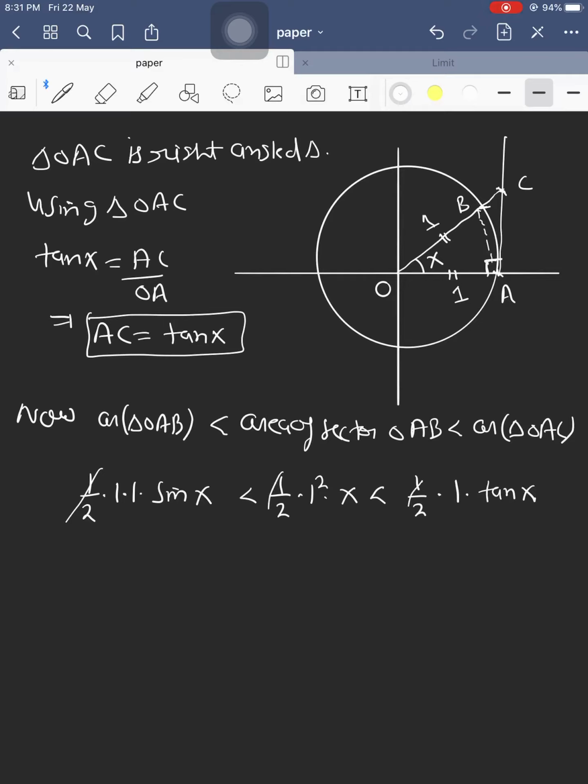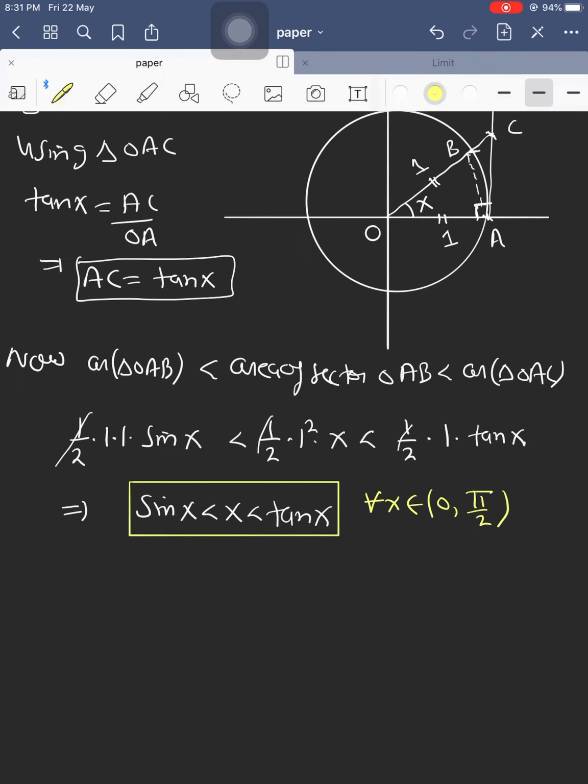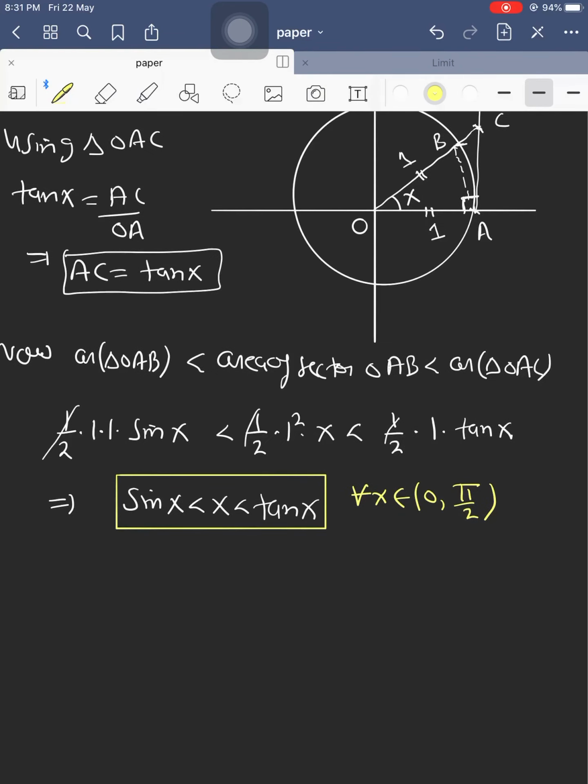Half is cancelled out. Therefore, from here we get a very important inequality: sin x is less than x is less than tan x. This is a very, very powerful inequality, and it is used in more than 1000 problems in calculus. This inequality holds true for all values of x between 0 and pi by 2. Beyond pi by 2, tan x becomes negative, so tan x would be less than x. So this inequality holds true for x belonging to the open interval 0 to pi by 2.